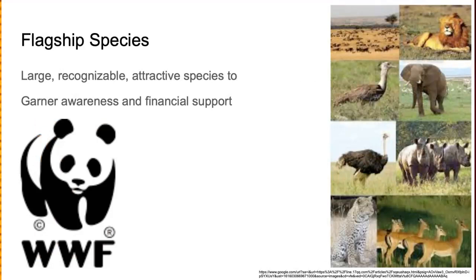We also have flagship species, which, like the World Wildlife Foundation, uses a panda, right? And these are large, recognizable species, like an elephant, a lion, a rhinoceros. These are things that people know what they are. Children learn what these are very early on. And they use these attractive species to garner awareness and to raise financial support for organisms. So we're talking about the hunting of elephants in order to get ivory, which is illegal. And we want to raise money to save the elephants. Well, it's also helping to save other organisms in those environments and those ecosystems that are being damaged by the hunting of elephants.